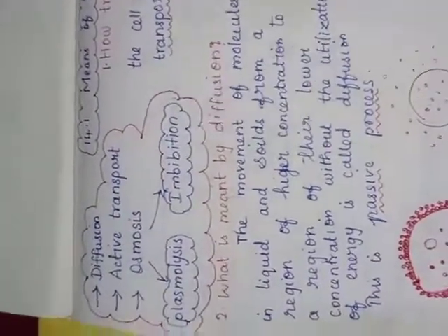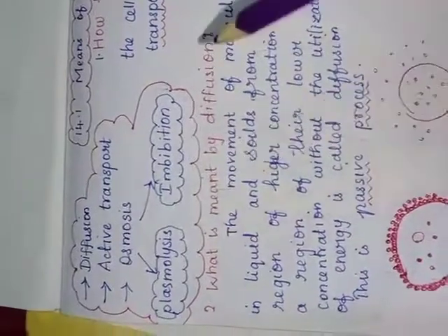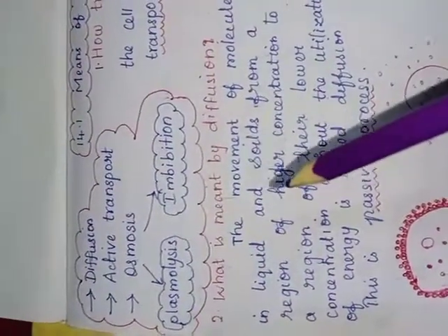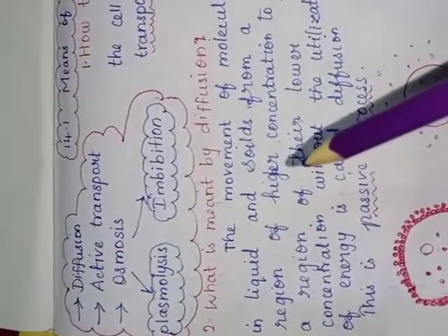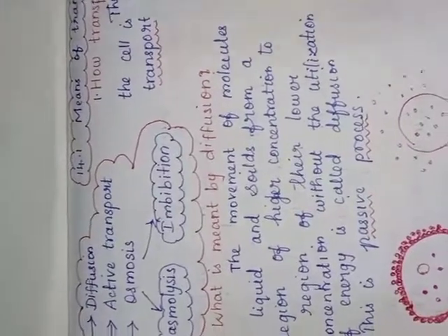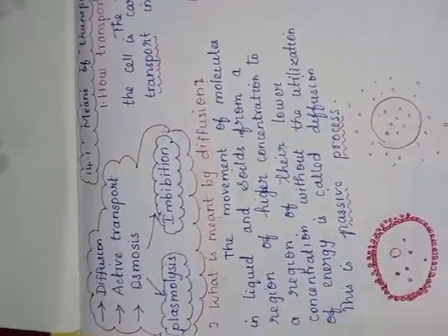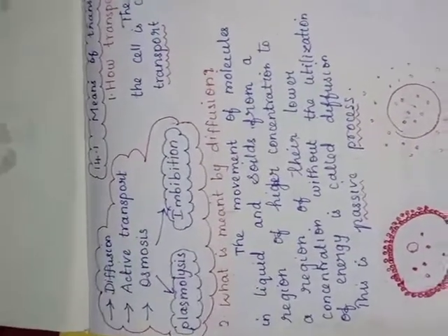No. So the movement of molecules in liquid and solid from the region of higher concentration towards the region of lower concentration without utilization of energy is called diffusion. It is a passive process. You know what is meant by passive process. If you forget, go to the earlier portions.